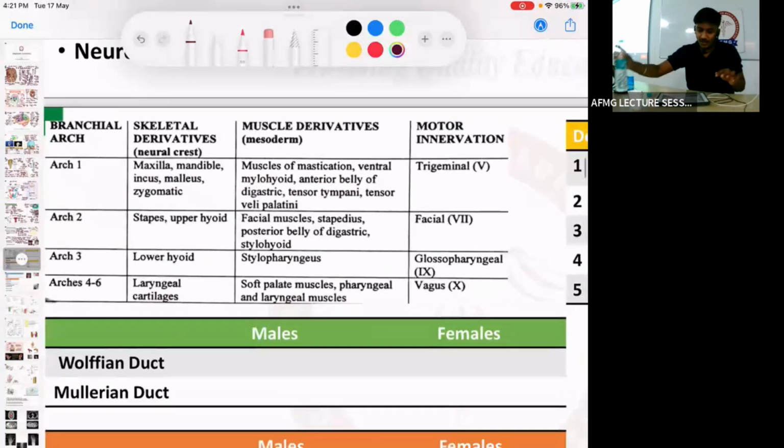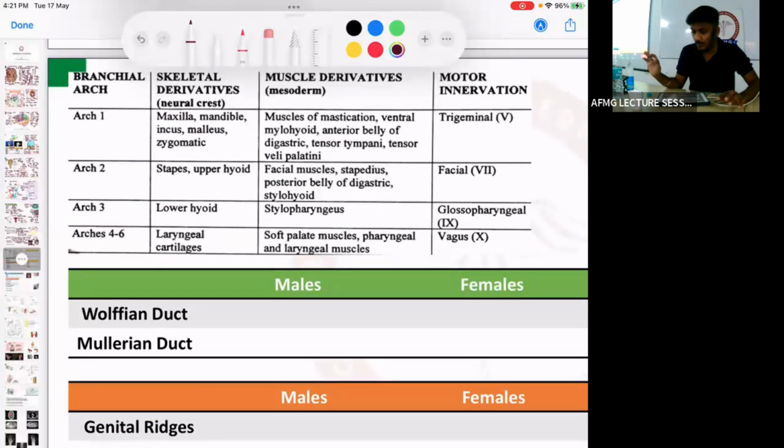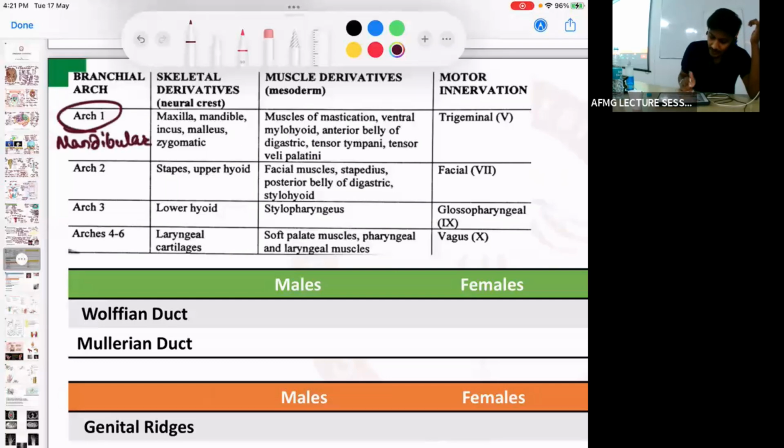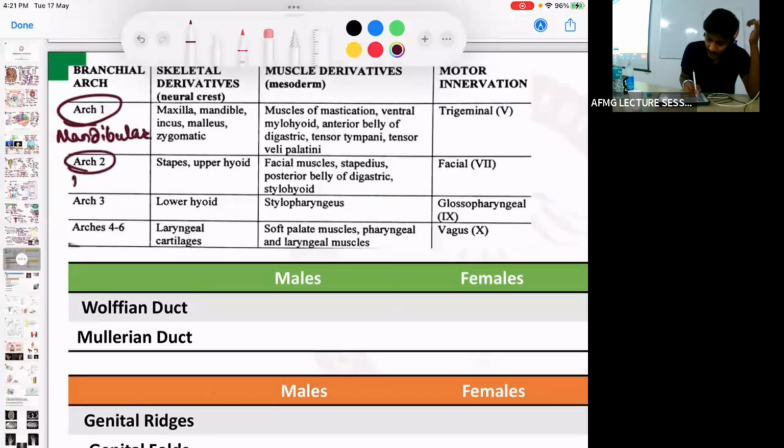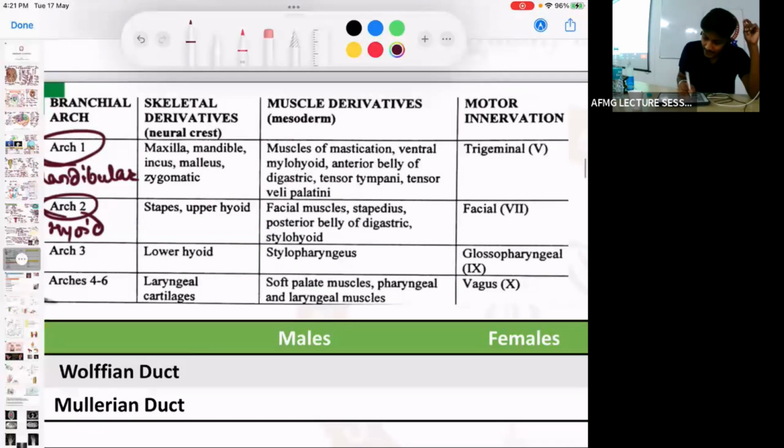And the applied part is इसका. Important: talking about the pharyngeal arch. ठीक है? जल्दी. तो pharyngeal arch की important चीजें बताऊंगा मैं बस. First pharyngeal arch is also known as the mandibular arch. Second pharyngeal arch is also known as the hyoid arch. ठीक है?